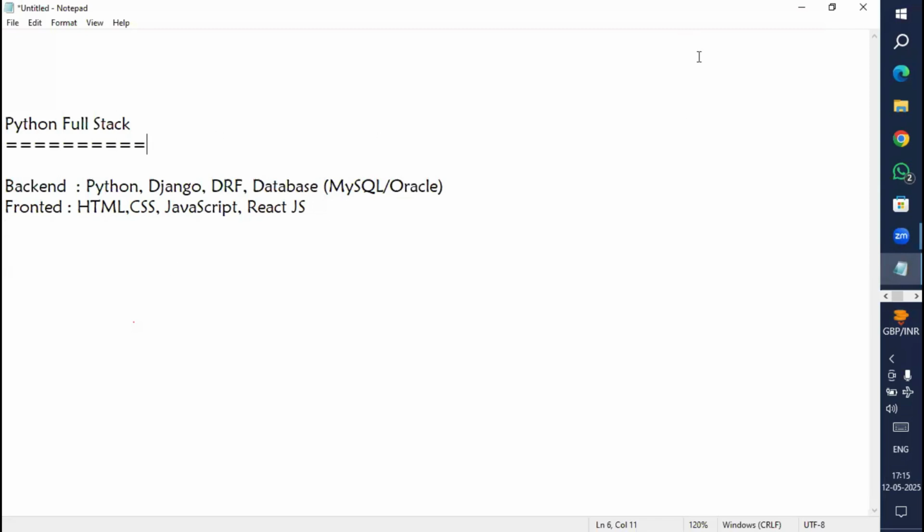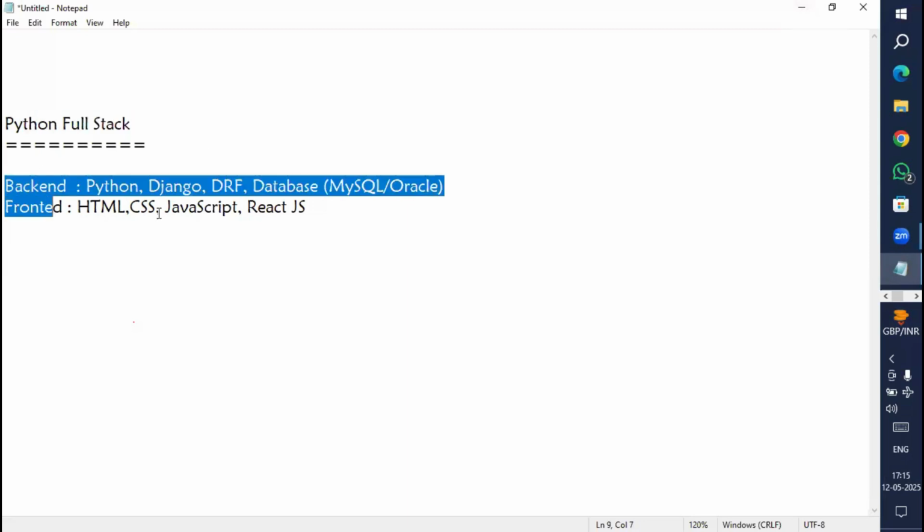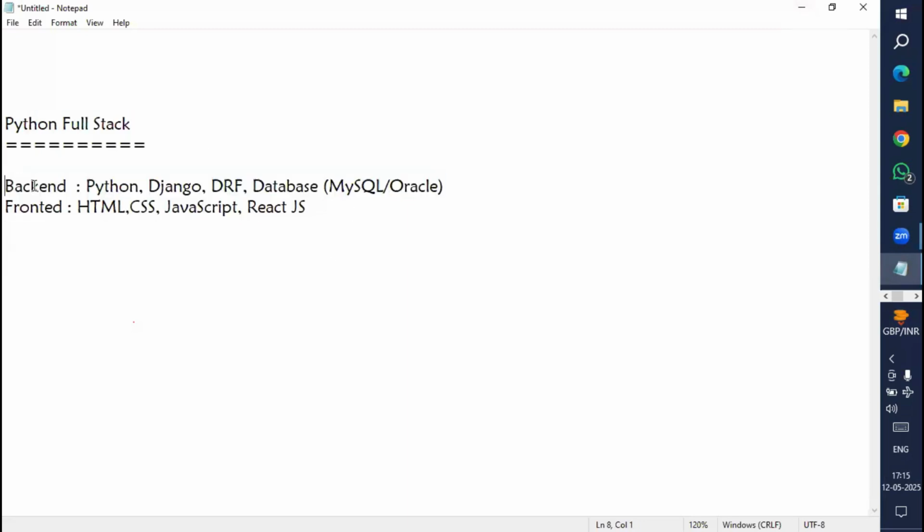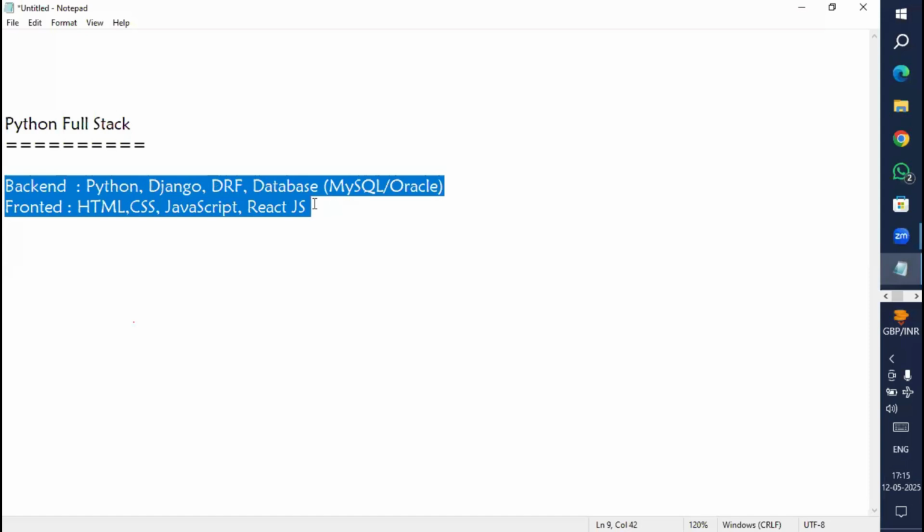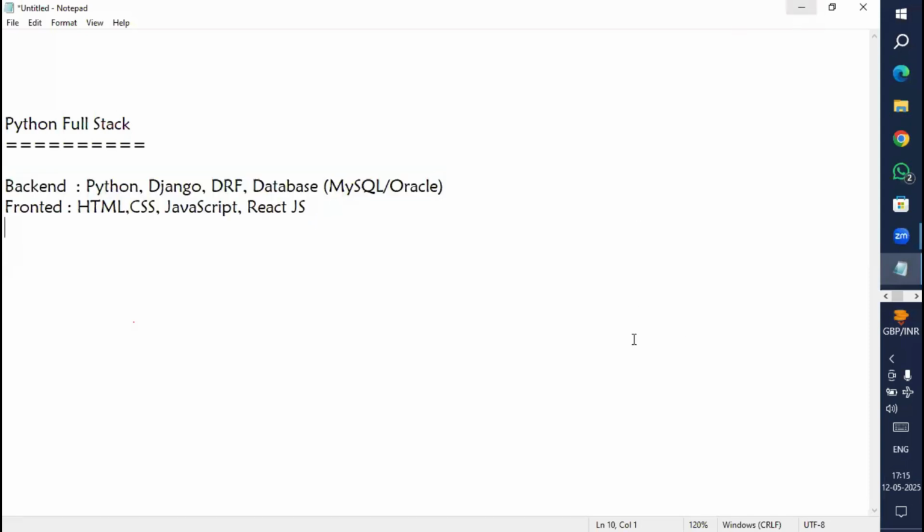Fine. Yes. Now we'll start Python today. So I said this is a Python full stack, which includes both front end and back end. Now I am going to start with what here? Back end, that too from Python. Okay. Now we'll discuss in detail about Python in today's session. Okay. Right. So first let's open the slide here.